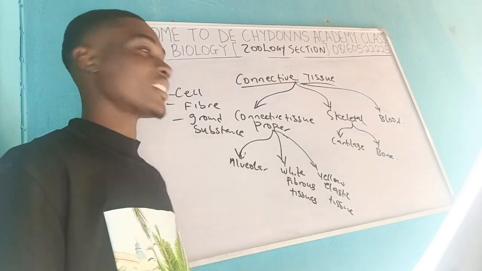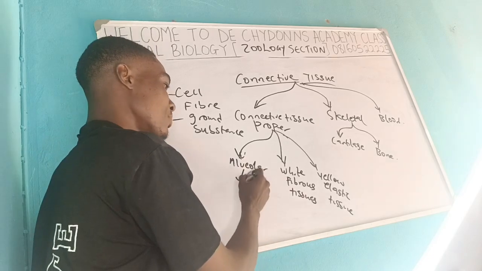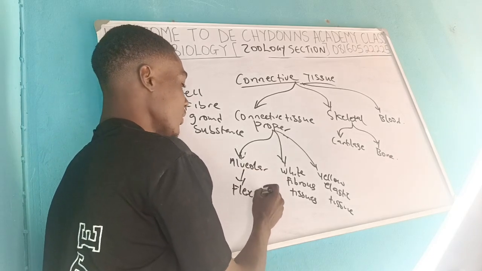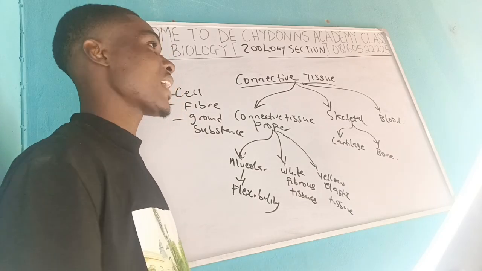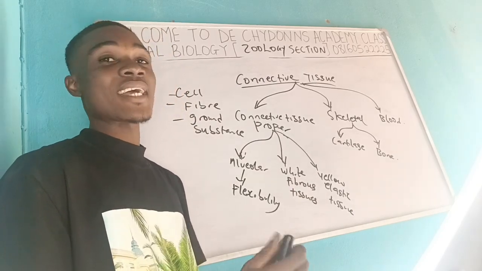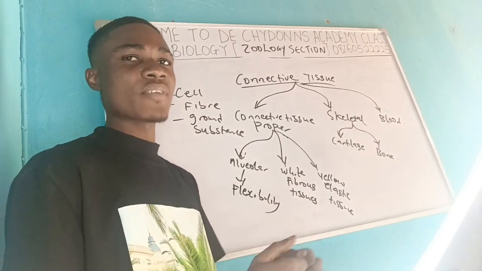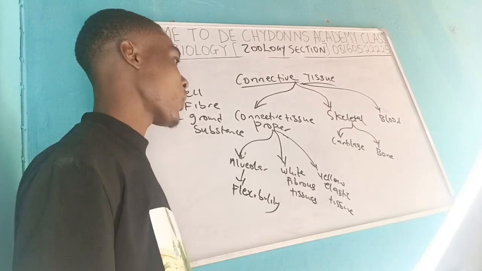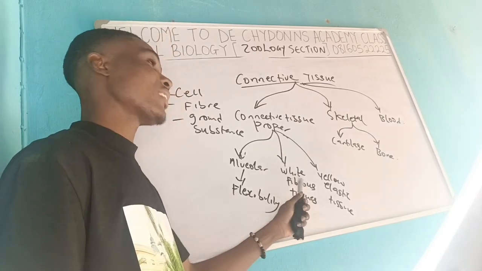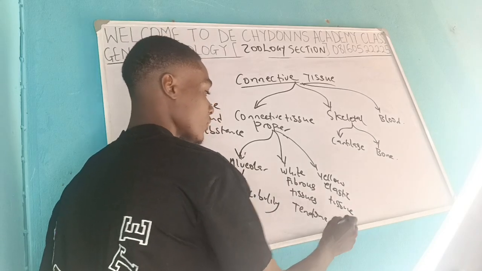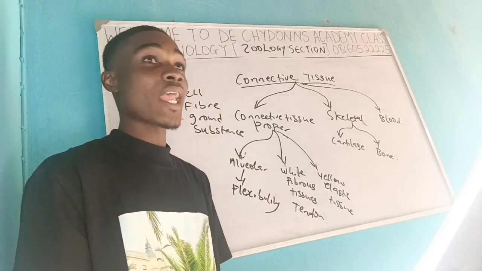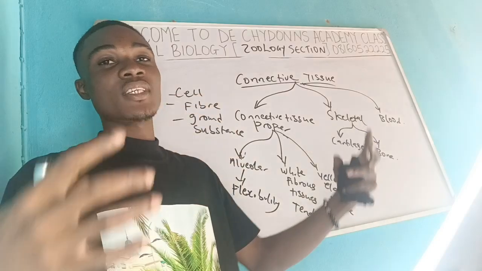It enables flexibility. So there is much flexibility here. In white fibrous tissue, there is higher strength and a restricted flexibility. For example, you can see this in the tendon. The tendon helps to connect the bones and the muscle.